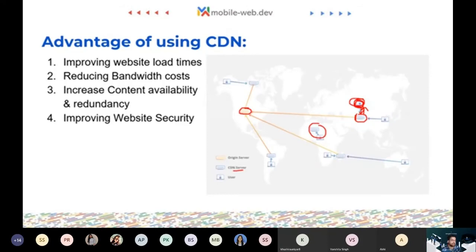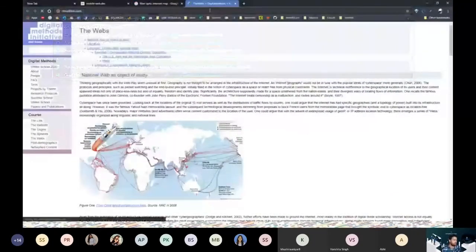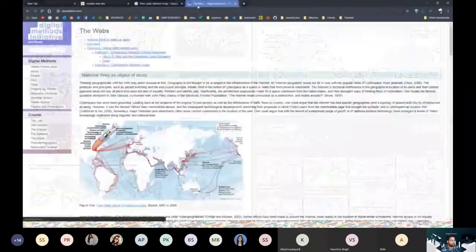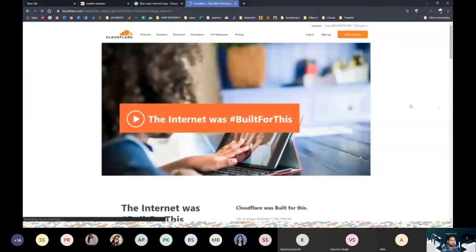Using CDN is very easy. You just need to visit a CDN service. Most popular is Cloudflare. What Cloudflare actually does is that you have to tell Cloudflare to act as an intermediary server. So instead of pointing your web domain address directly to your server, you point it to Cloudflare, and then Cloudflare points it to your actual server. So that's how you configure CDN.